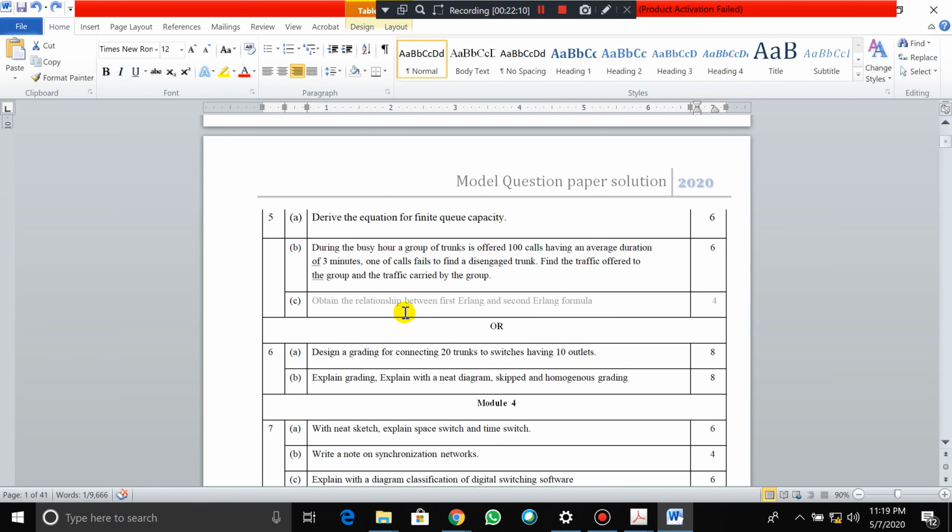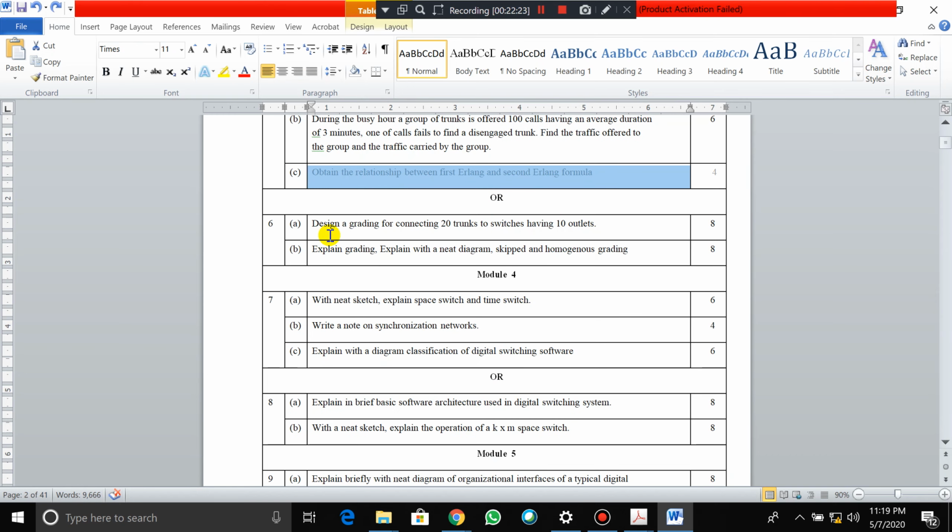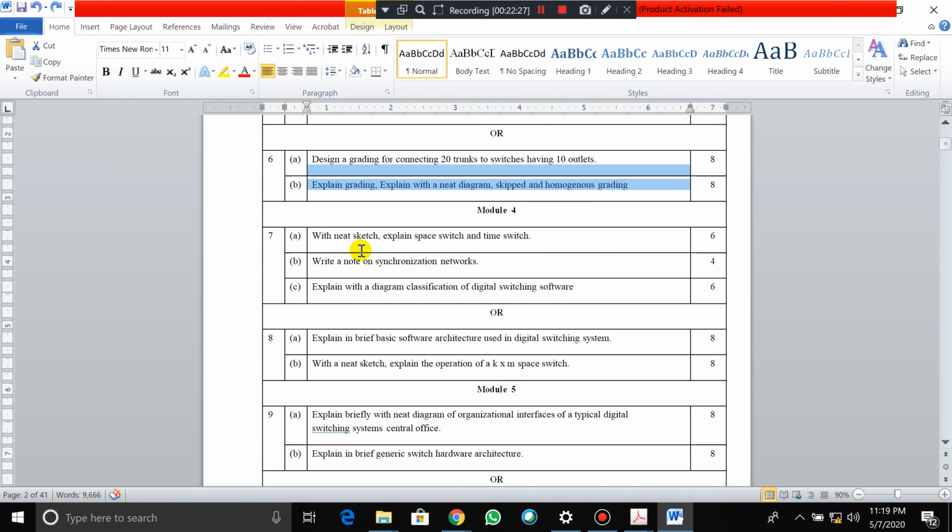Obtain the relationship between the first Erlang's and the second Erlang's distribution. We need to obtain the derivation between the first Erlang's and the second Erlang's, so you have to derive the equation. This one we have still not done. So directly I'll go to module number 4.